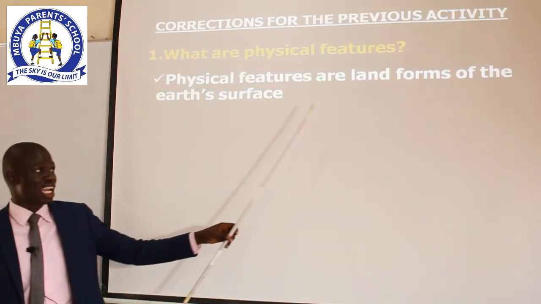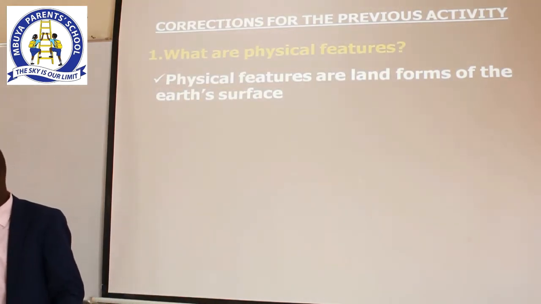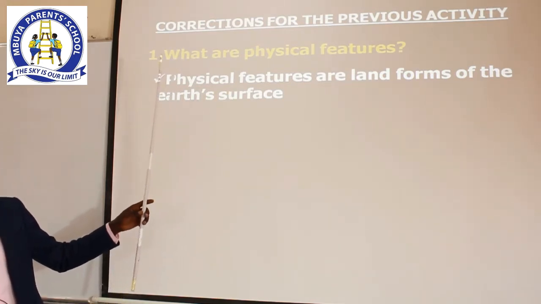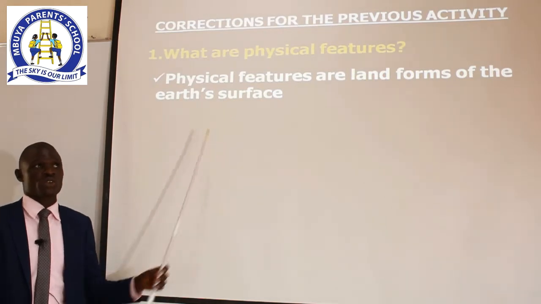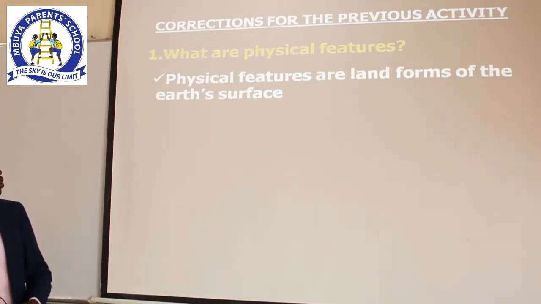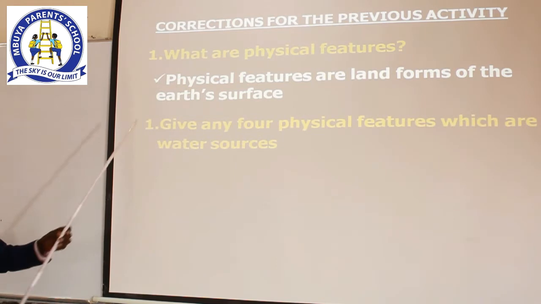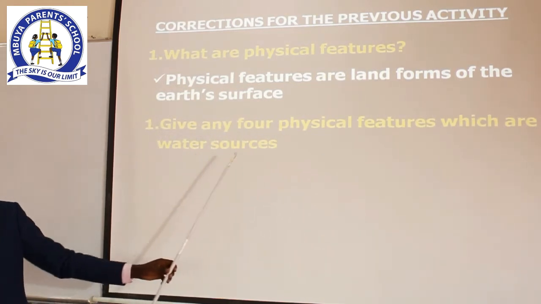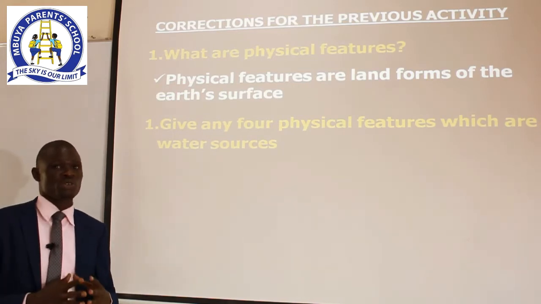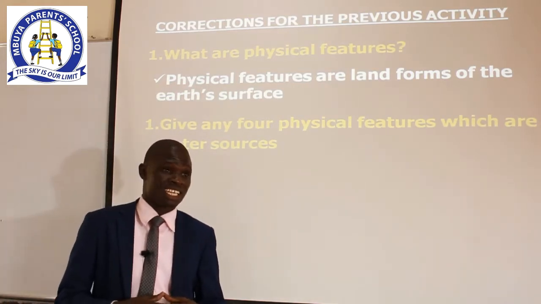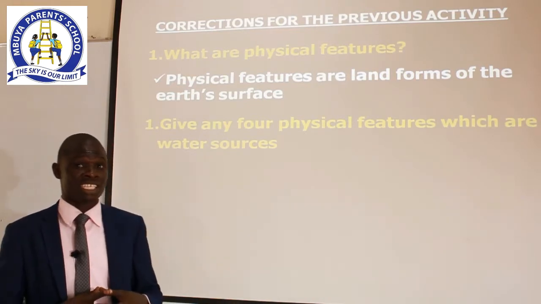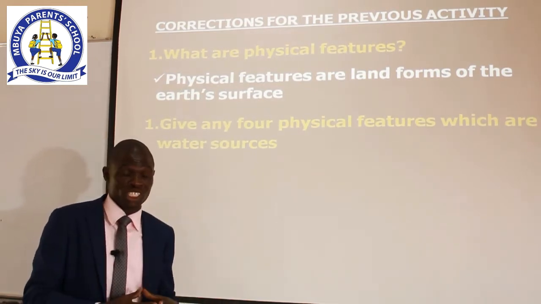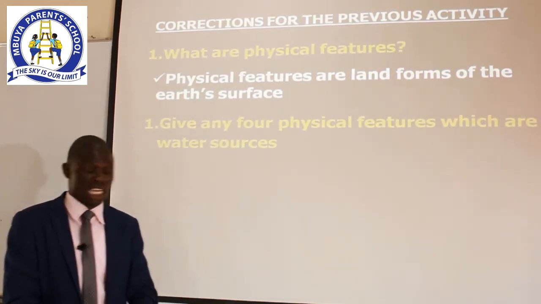Physical features are landforms of the Earth's surface. And in this statement, you must have written the word surface correctly. The next question, give any 4 physical features which are water sources. Meaning that when you are writing your answers, you should only write the physical features that contain water. Do not write the other physical features that do not contain water.